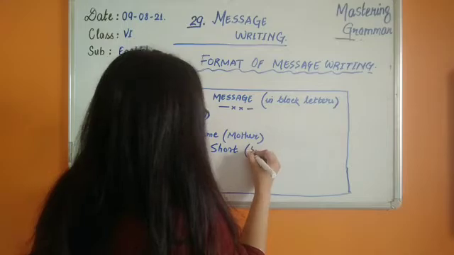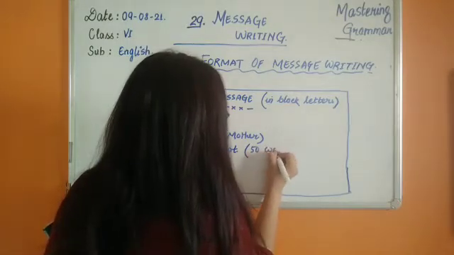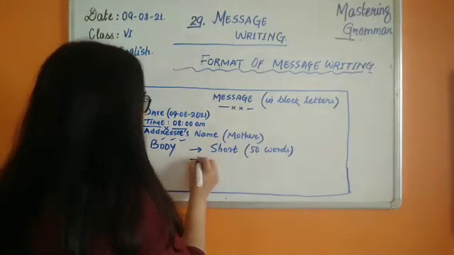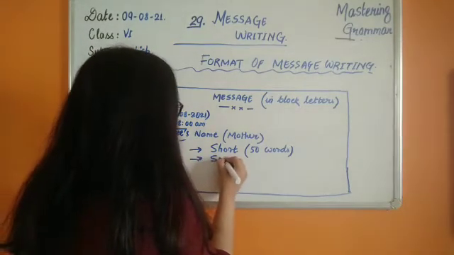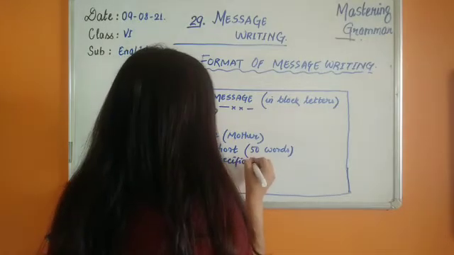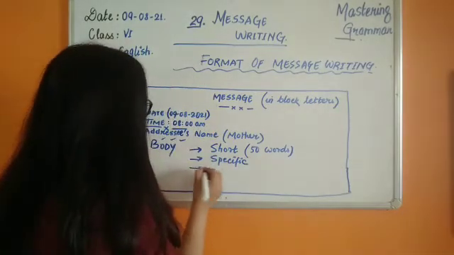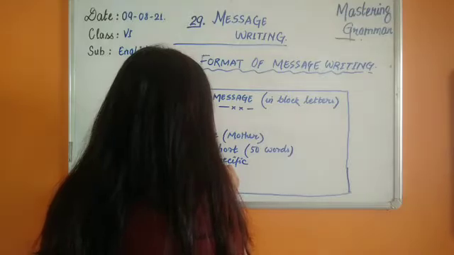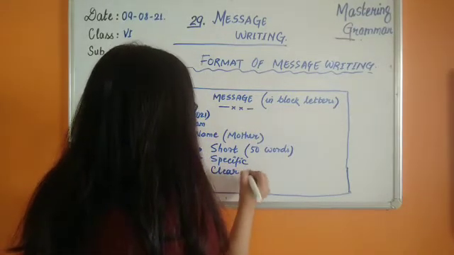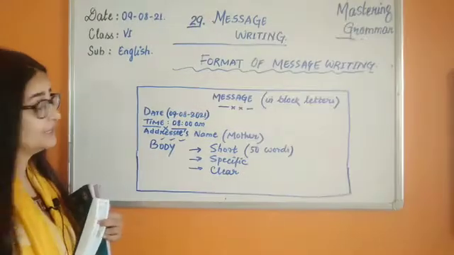Short means about 50 words, not exceeding 50 words. It has to be very specific. You are not going to give any extra information, just the main information. And it should be very clear. Messages should be very clear, right?